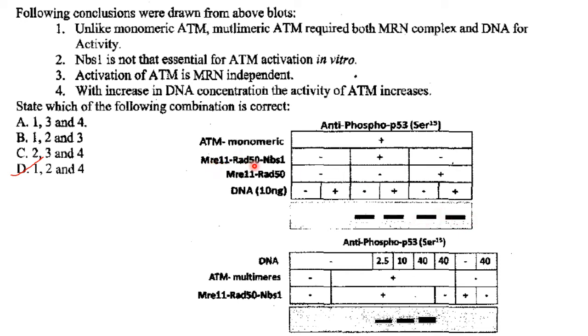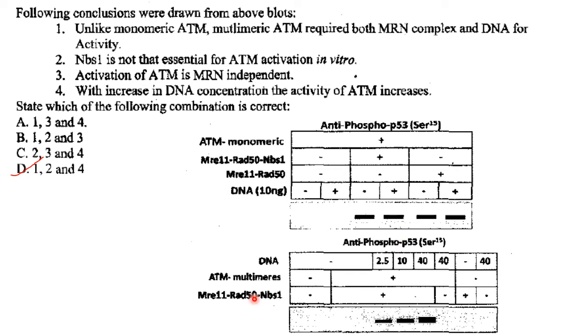So in case of MRN, here MR, that is N is absent here, that is NBS1 is absent in the case of MRE11, RAD50, that is over here. So NBS1 is not that important for ATM monomeric activity. That is why we could see bands even with only MR being present and DNA absent or present.